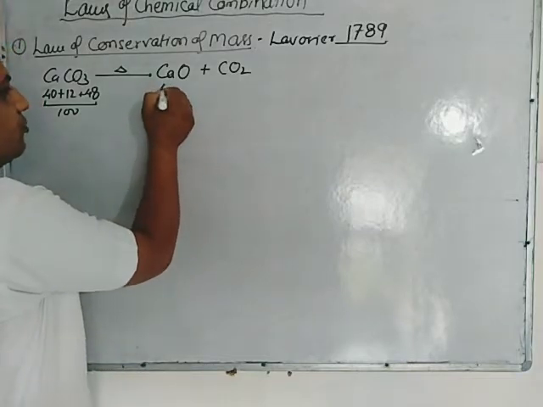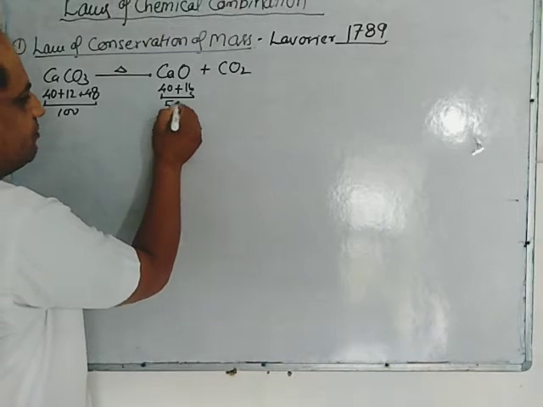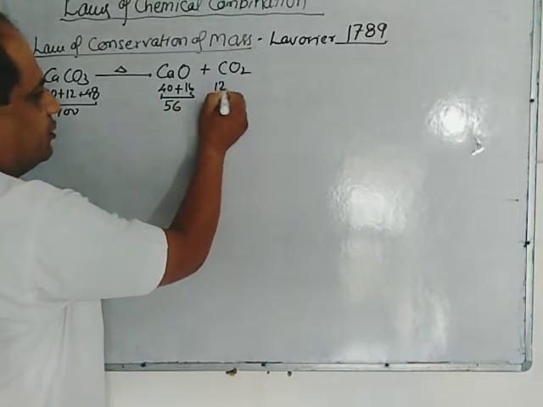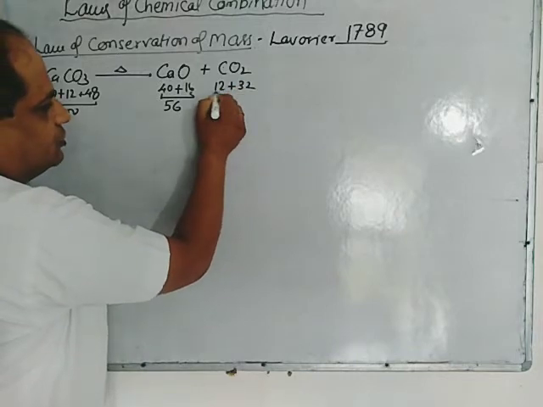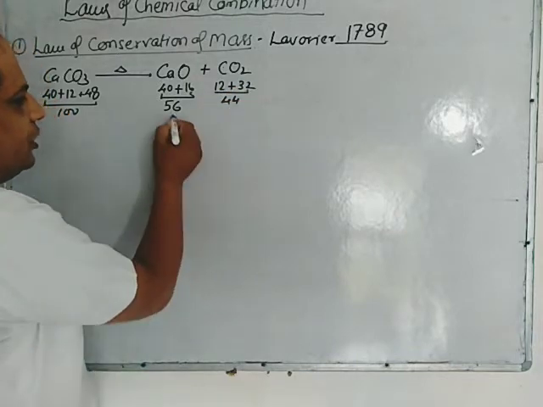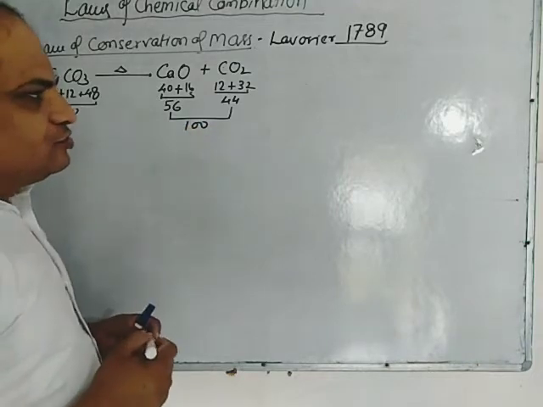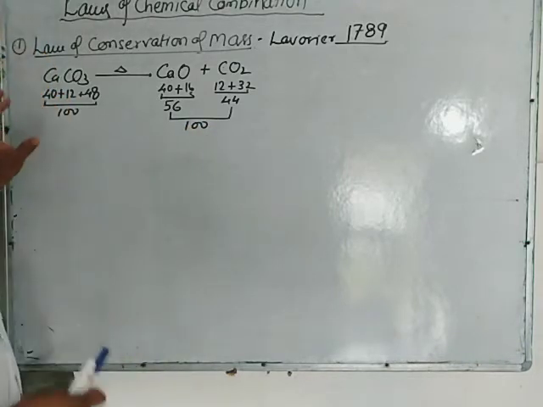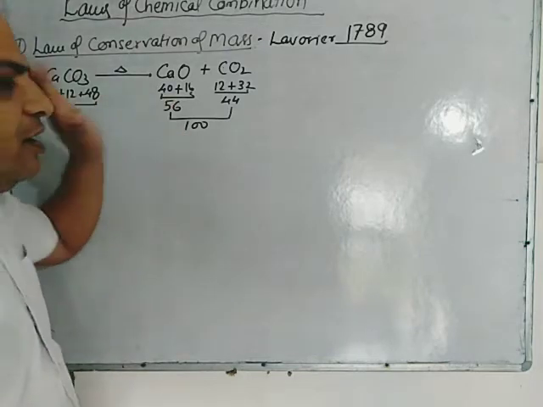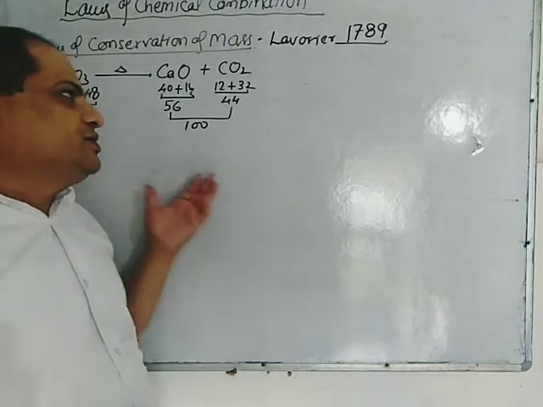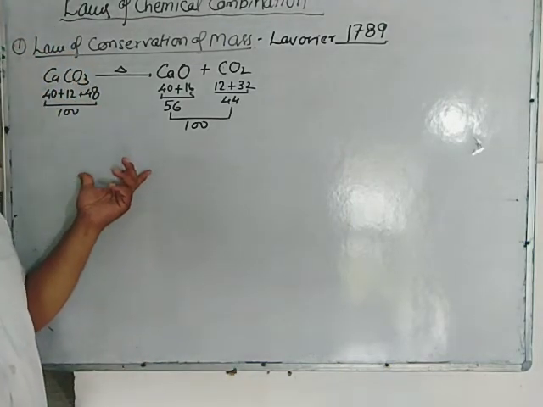Again here 40 plus 16, this is 56, and here 12 plus 16 2s are 32, this is 44, and the total is also 100. So as you see, the total mass of the reactant is equal to the total mass of the product. So this is the law of conservation of mass.